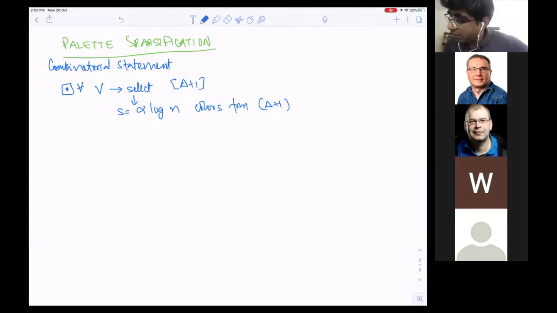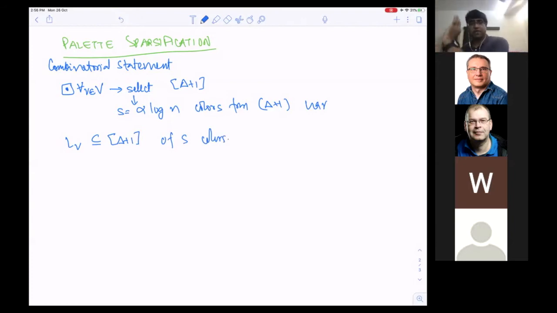For all V in the vertex set, I select colors uniformly at random. So for every V, I have a palette L_V, which is a subset of the delta plus 1 colors, of S colors. I do this in the beginning, before the algorithm even starts. Now let's consider the following conflict graph.